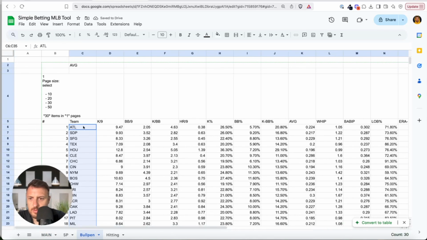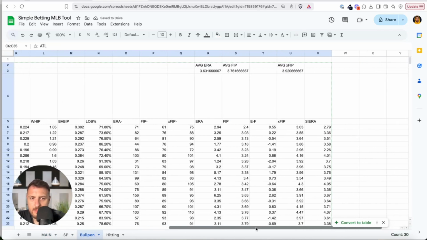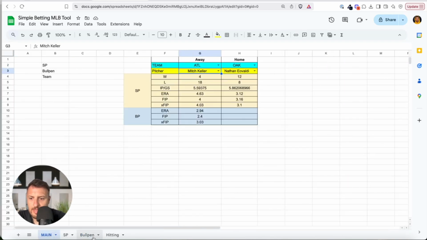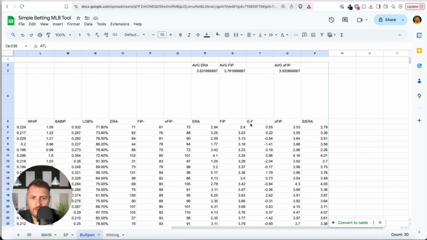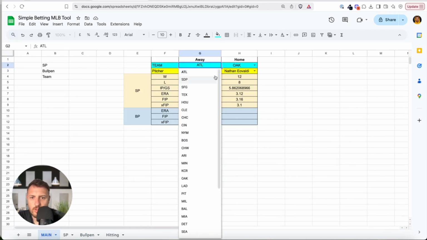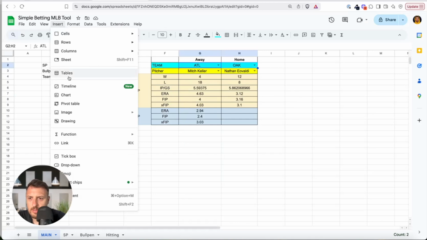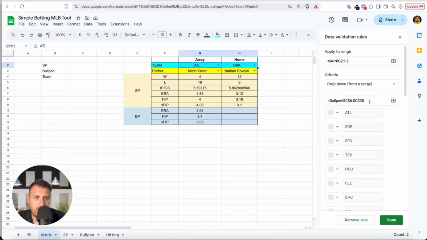Just check Boston. Let's say not Boston, Atlanta. Let's check for Atlanta because Atlanta is the first one here. Atlanta, the first numbers, ERA 2.94, 2.43, 2.43. Yes, everything is perfect. You can also check what would be the average team, right? I didn't include in the drop-down menu how you can change this drop-down menu.